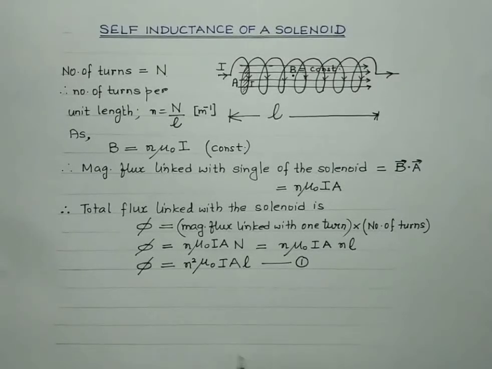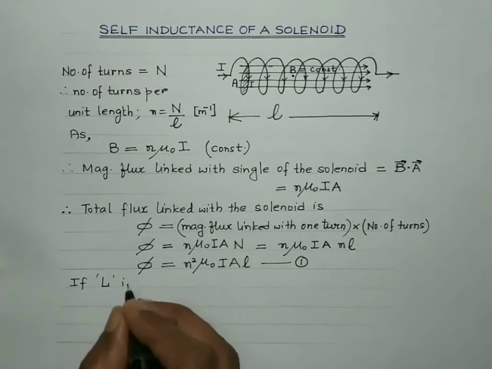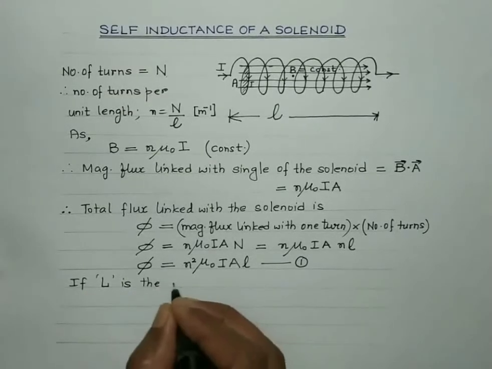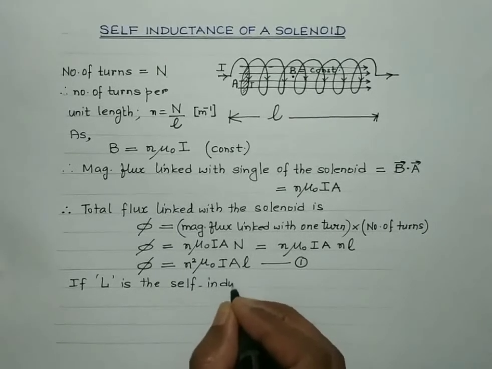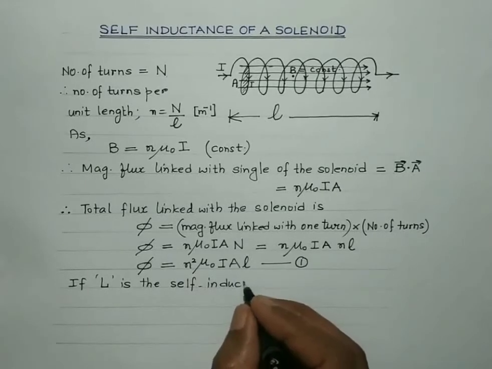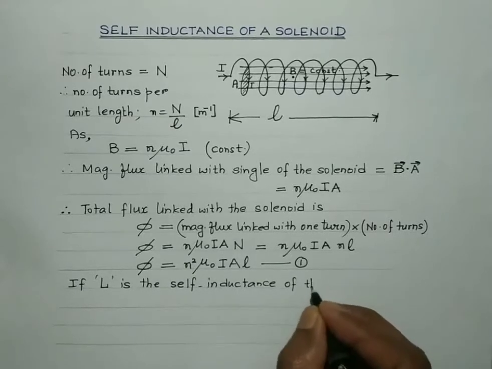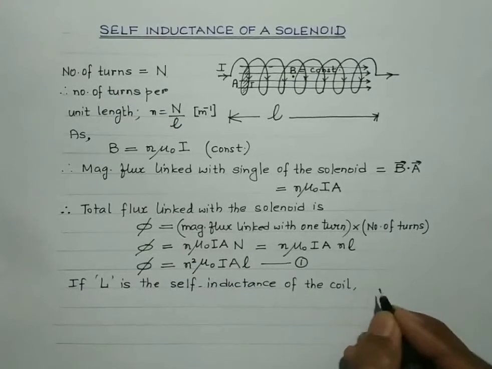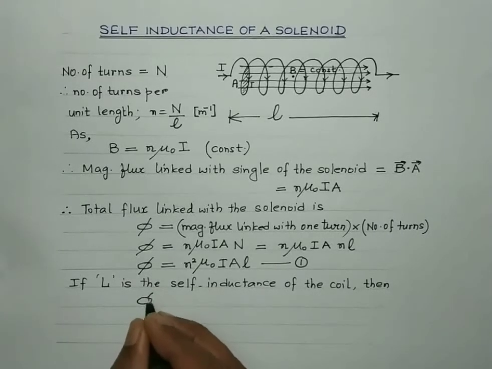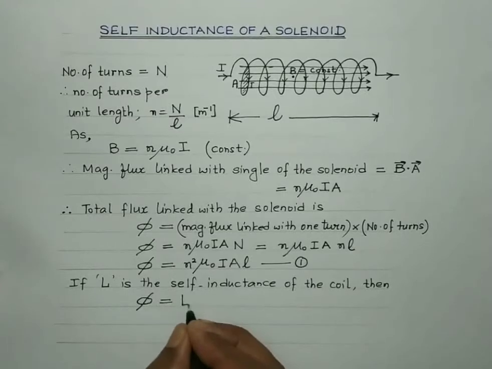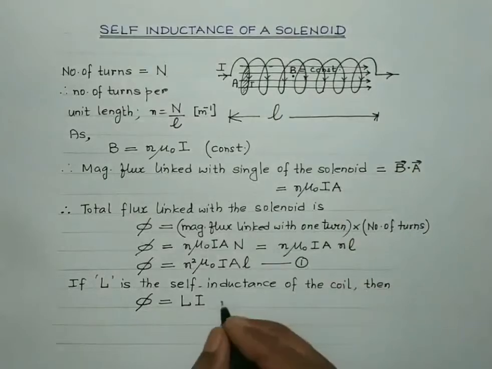Now in the previous lecture we discussed that if capital L is considered to be the self-inductance, or the coefficient of self-induction, of the coil, then the total magnetic flux associated with the solenoid is given by L times I, where I is the current which is made to pass through this coil. Put this as equation number 2.